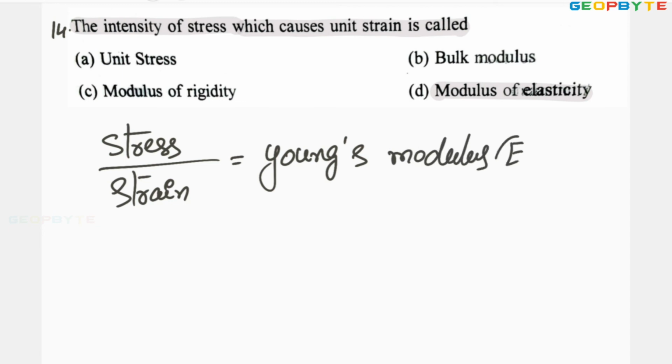Denoted by capital E. Its unit is Newton per mm square, the same as stress, because strain has no units. Anyhow, option D is absolutely correct.